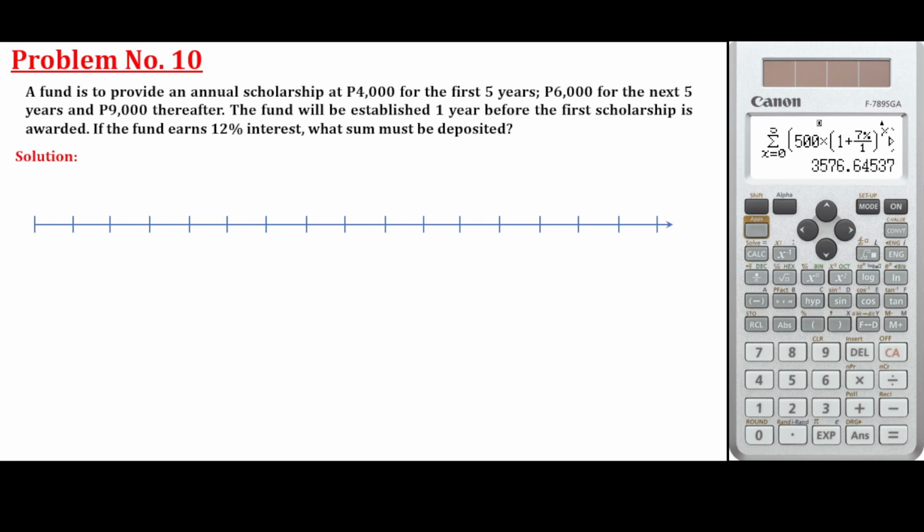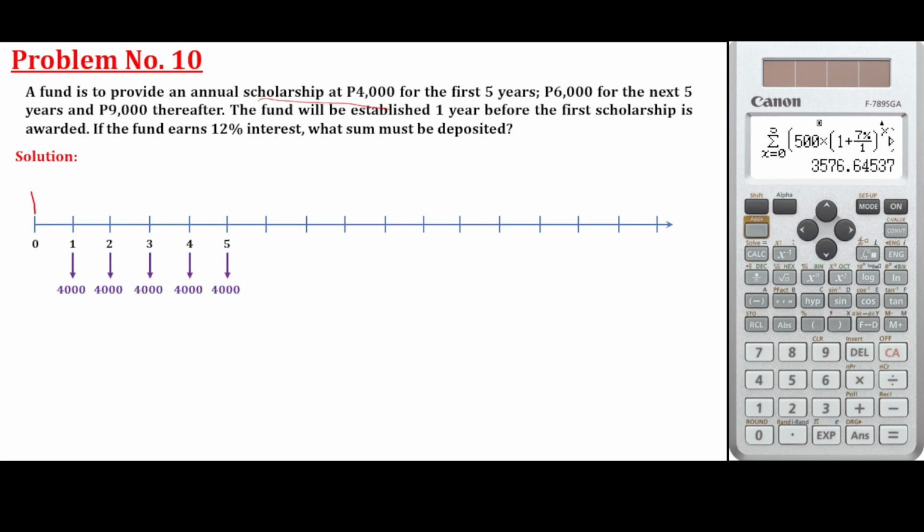So let's draw a cash flow diagram. It would be easier for us to analyze the problem if we have this cash flow diagram. At the start, a fund is to provide, so you need a fund. Meaning a fund is being deposited at the beginning of the year. So you need here the present amount that will sustain this scholarship. What will be the scholarship? Annual scholarship of 4,000 for the first 5 years. Of course, that is at the end of every year.